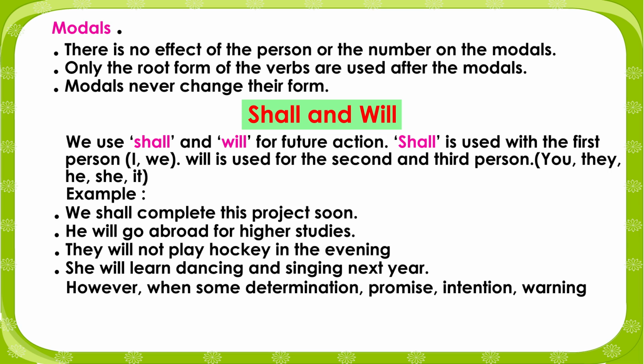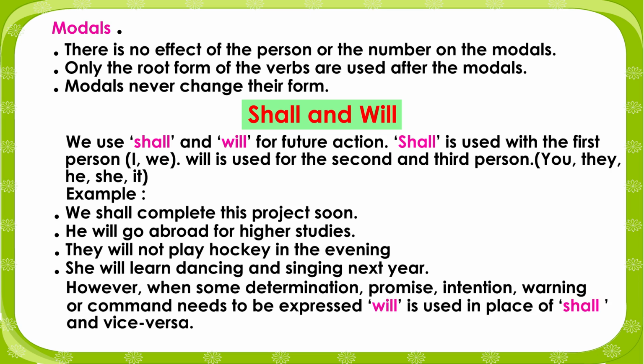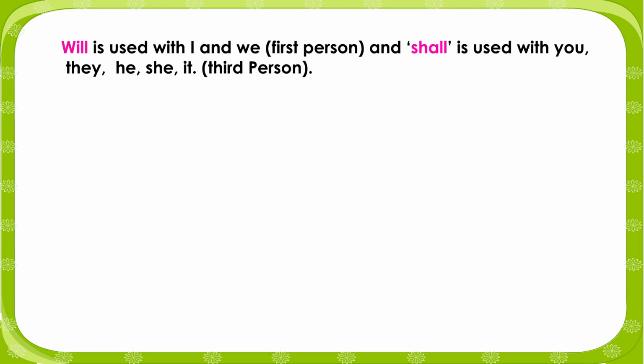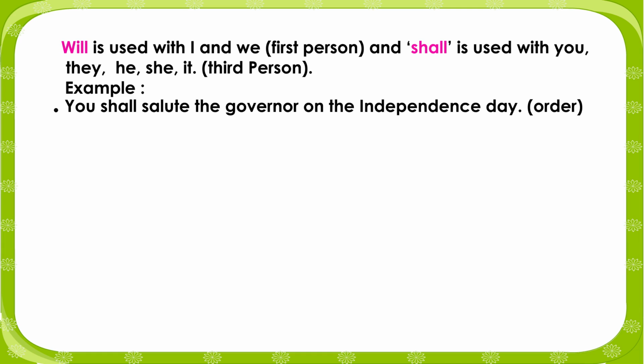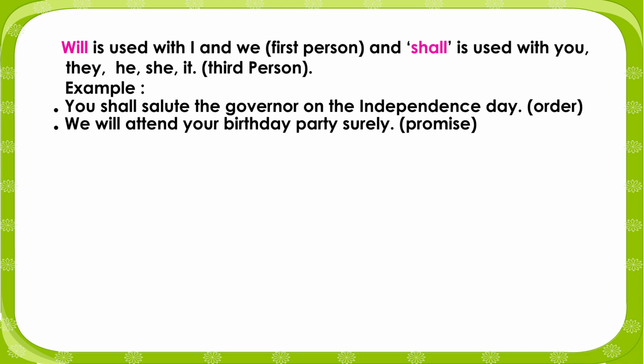However, when some determination, promise, intention, warning, or command needs to be expressed, will is used in place of shall and vice versa. Will is used with I and we, first person, and shall is used with you, they, he, she, it, third person. Example. You shall salute the gunner on the Independence Day. Order. We will attend your birthday party surely.